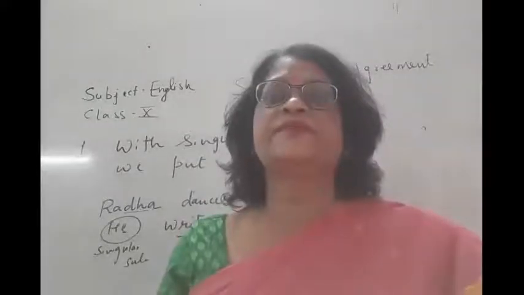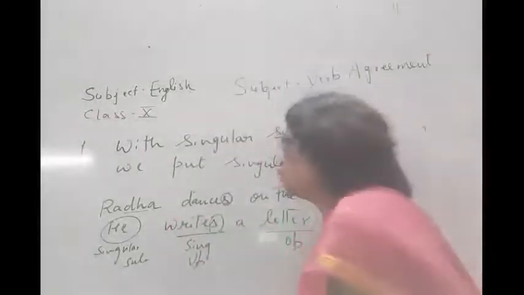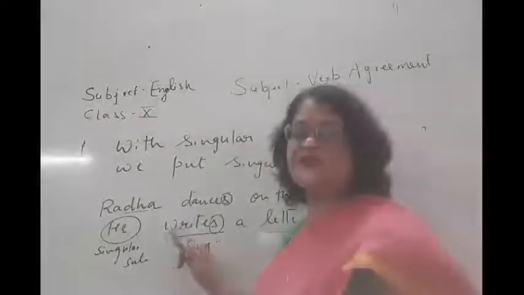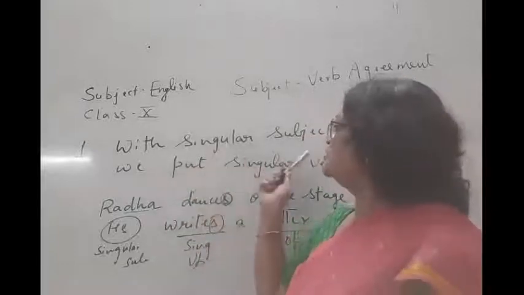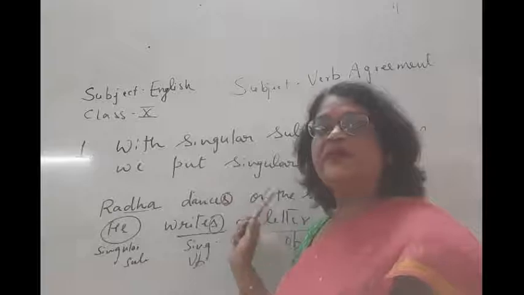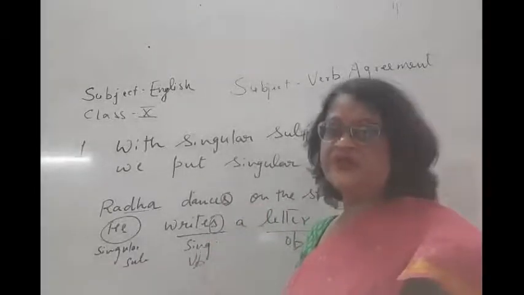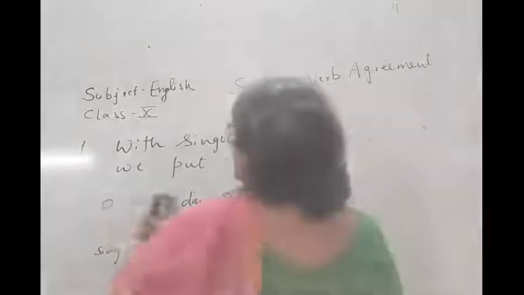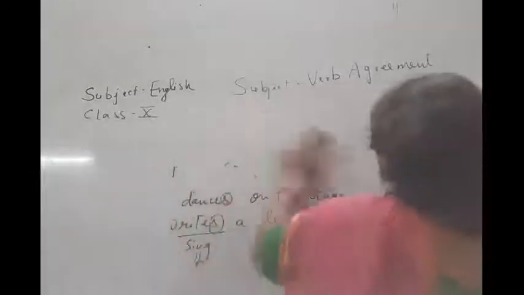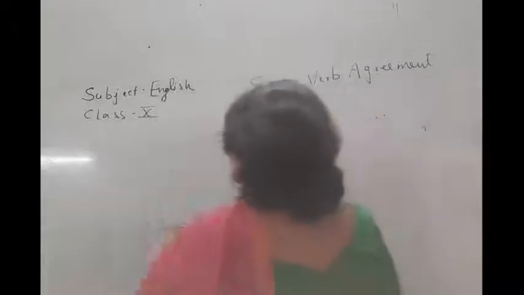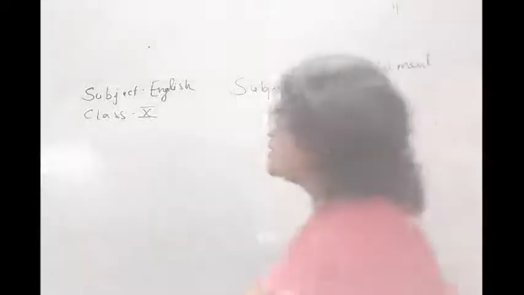S. Okay. Now rule number 2. I think you have written it, you have understood this rule also. Once again I revise this point. With a singular subject we always put a singular verb, and with a singular verb we always add S or ES. Now you have to note it down, point number 2. This is rule 2. I am going to write on the board. You can note it down if you want.